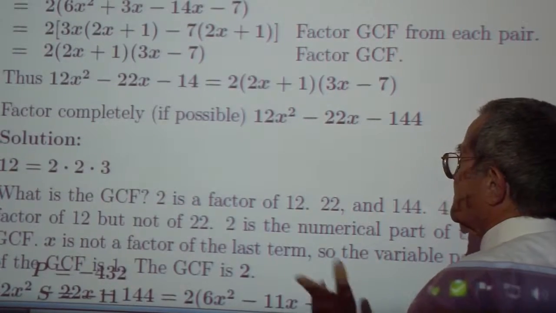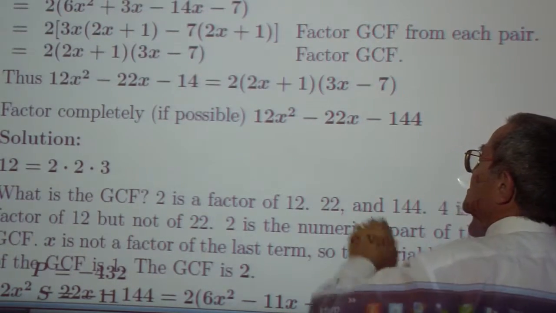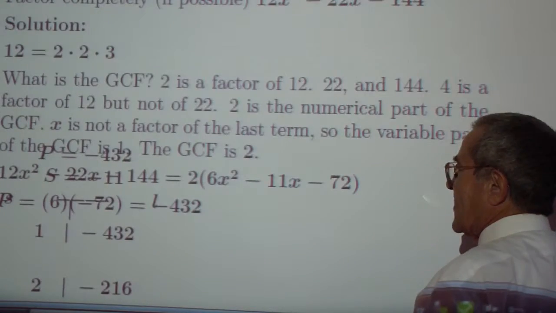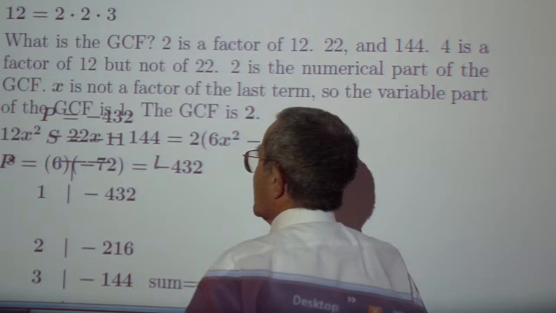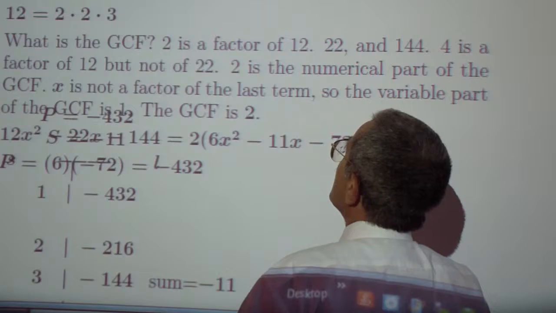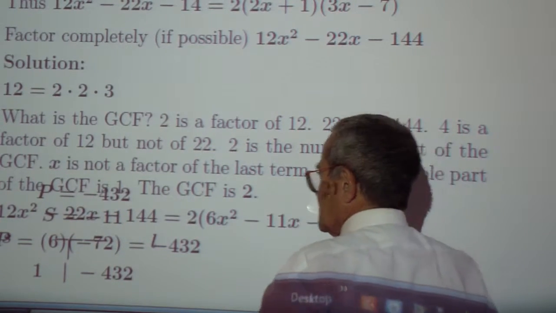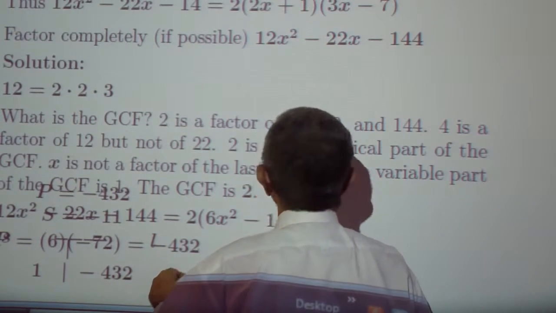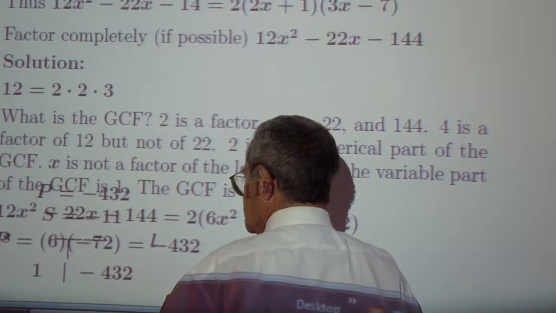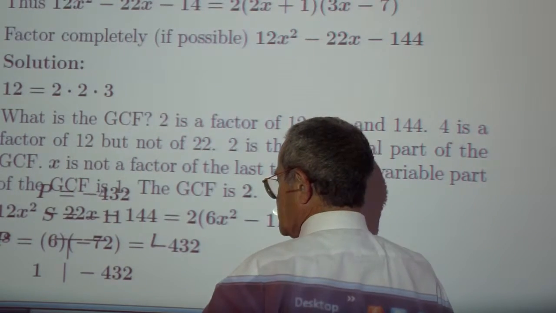Exercise 2. Factor completely. Again, the candidates are 2 and 3. 2, 2, 2. 3, not 3. X, no x. 2 is the greatest common factor. So you have the product, which is negative 432, and the sum, which is negative 22. The product is 6 times negative 72, which is negative 432. And the sum is equal to negative 22.